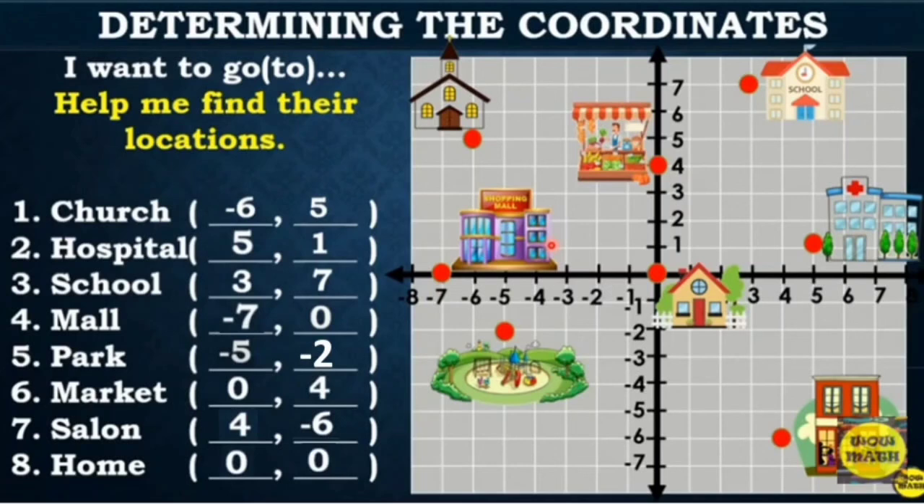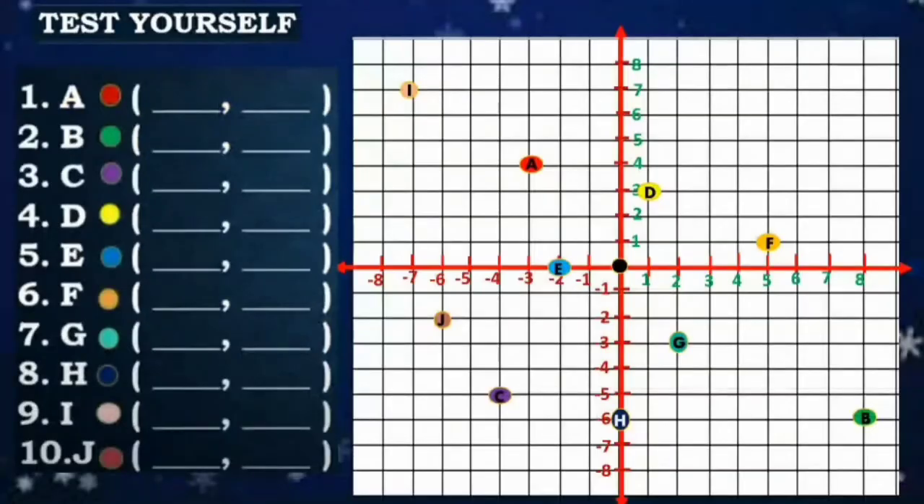Okay? Now, you learned how to plot the points. You learned also how to identify or determine the coordinates if the location is given. So this time it's your turn to give the missing parts. Given the points or the location, you need to give the ordered pairs. So this time it's your turn. Get one whole sheet of paper. Then answer 1 to 10 given the illustration here.